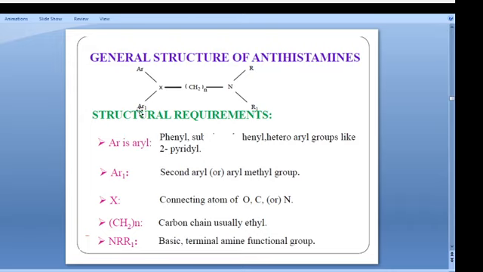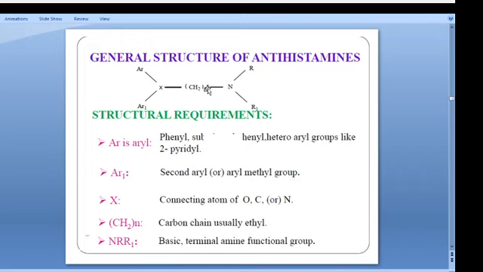And Ar2, that must be a secondary aryl or aryl methyl group. Remember, aryl group 1 is nothing but a phenyl substituted or heteroaryl group. Then Ar2 is a secondary aryl or methyl group. Then X must be oxygen, carbon or nitrogen. Based on that, oxygen means one classification, carbon means another classification, and nitrogen means another classification.